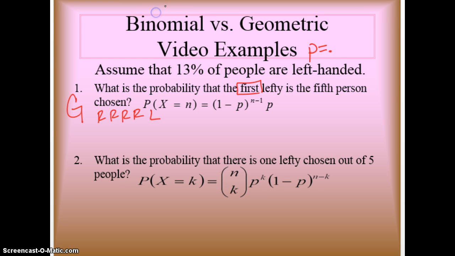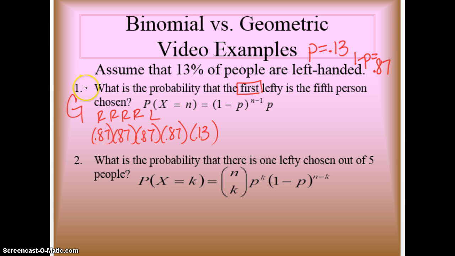So P is 0.13, which makes 1 minus P, the failure, the right-handed person, 0.87. So we're going to have 0.87 times 0.87 times 0.87 times 0.87 times 0.13, which is 0.87 to the fourth times 0.13. That follows from this formula: 1 minus P, that's your 0.87, to the 5 minus 1, or 4.